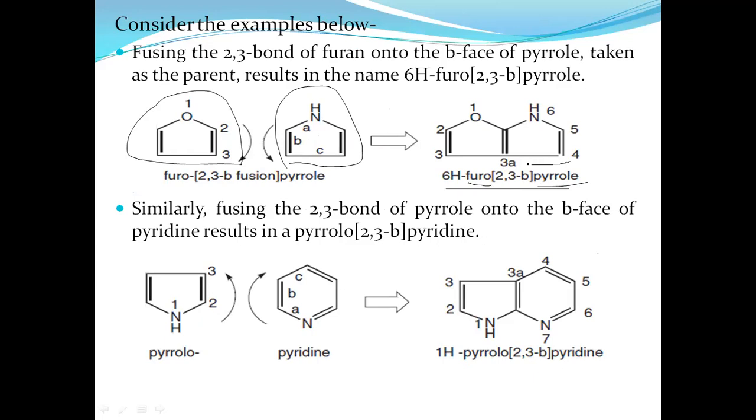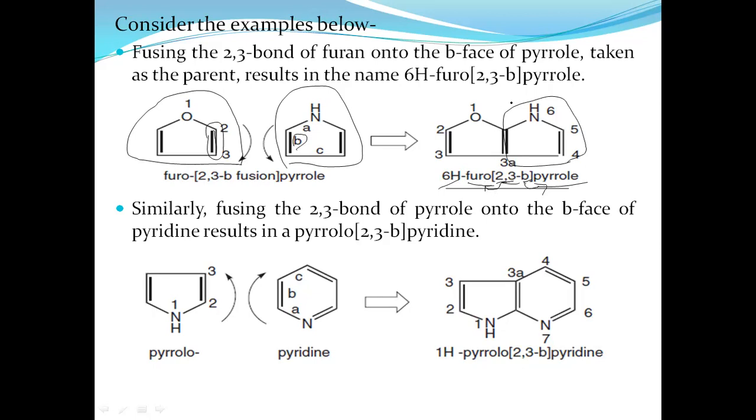Here, pyrrole with substitution 6H, and here a, b, c, the b side of pyrrole. This b indicates the b side, and this 2,3 is for the other heterocyclic ring, that is furan. This 2,3 is for the furan sites, and this b face is from the pyrrole face.